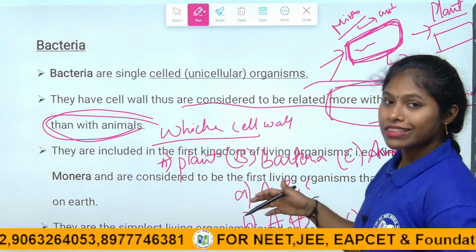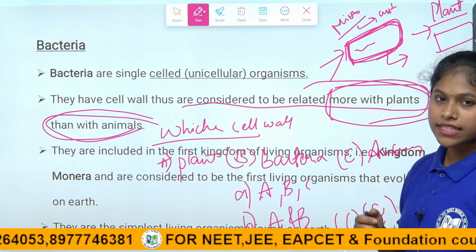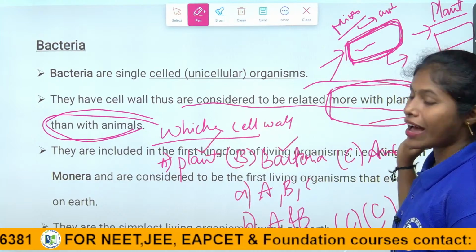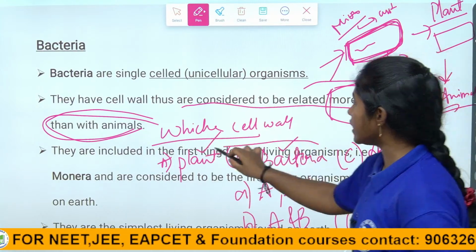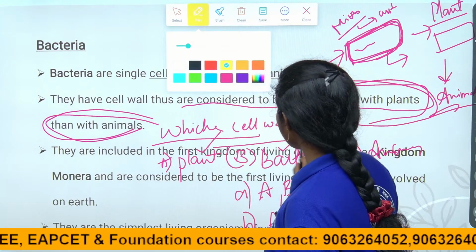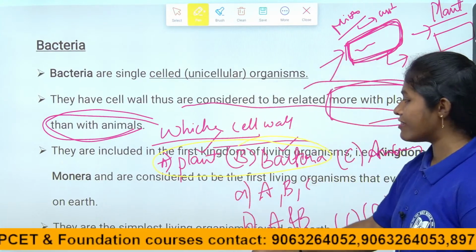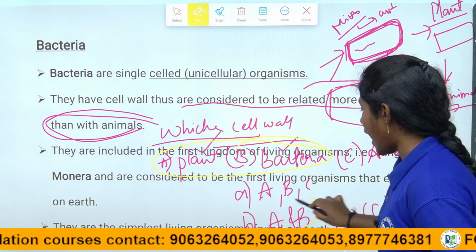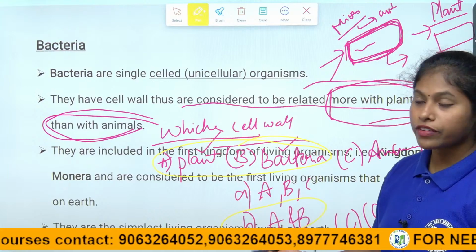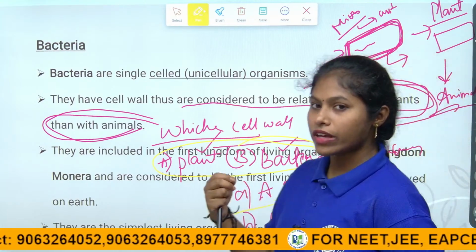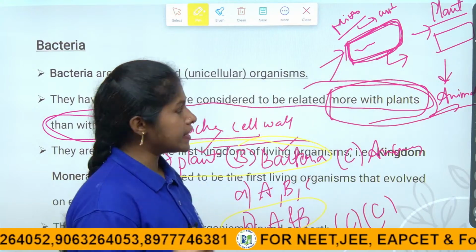If they give the options like this, the answer is, because the plant has a cell wall and bacteria also have a cell wall, the answer is absolutely A and B, right children? The answer is absolutely A and B, because these two have a cell wall. That is why A and B is the answer for this question. In the competitive field they will ask this type of question. That is why in CBSE every line is very important to understand, right children?